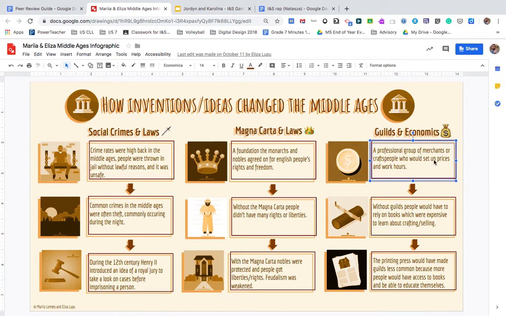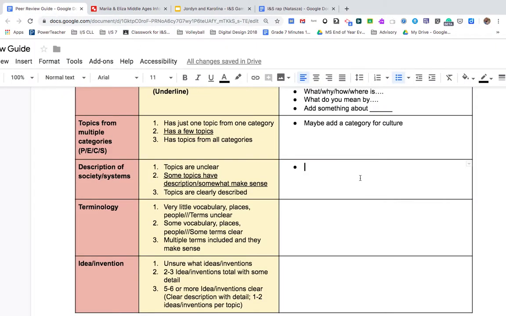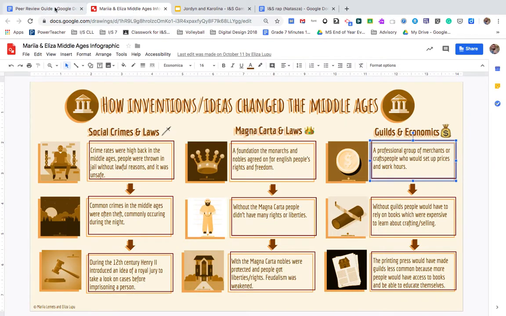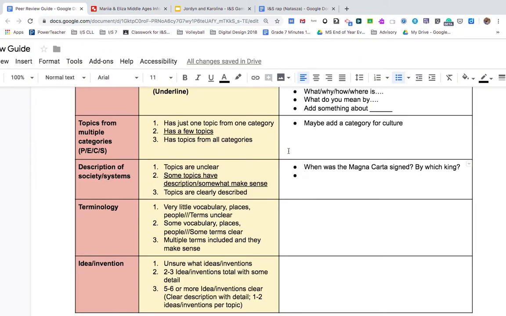And here it says a professional group of merchants who had set up prices. But I have some questions like, when was the Magna Carta signed? By which king? What made prisons unsafe? So I've just given a couple details that might help them describe these topics even more clearly.